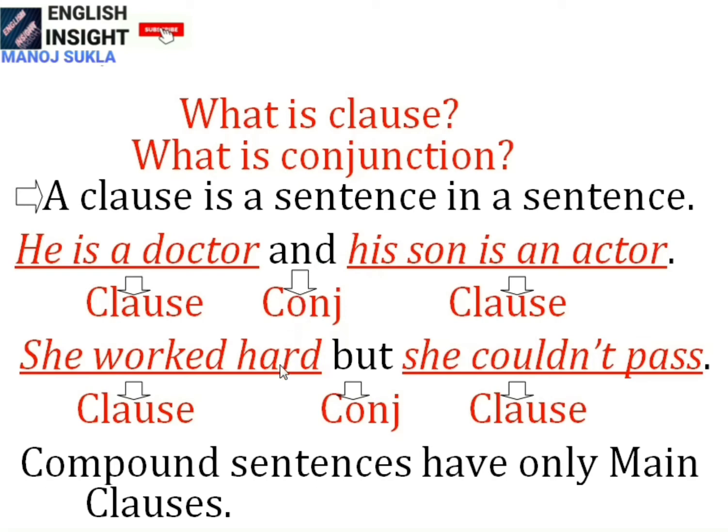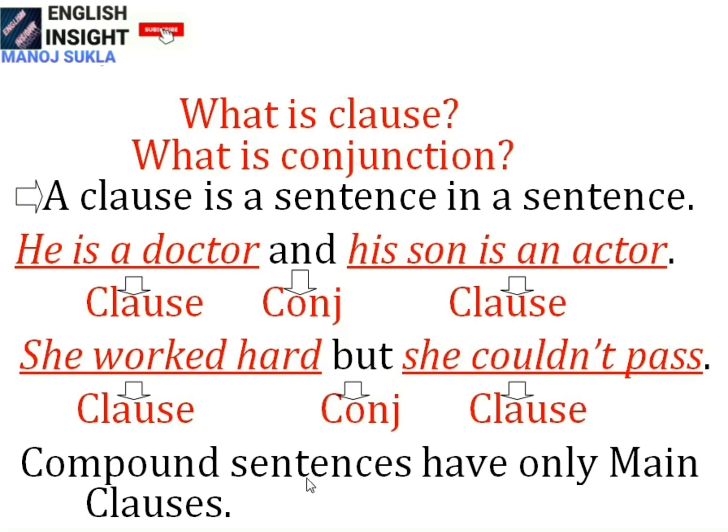The same thing. In the next example, you see, she worked hard, but she couldn't pass. It's a long sentence. It's a sentence. But what are the clauses? As you see, the underlined words are the clauses. She worked hard, she couldn't pass. She worked hard: here, she is the subject part, worked hard is the predicate part. She couldn't pass: she is the subject part, couldn't pass is the predicate part. These two clauses are here, but all these clauses are joined together with the help of a single word. This is but. It's also a conjunction.